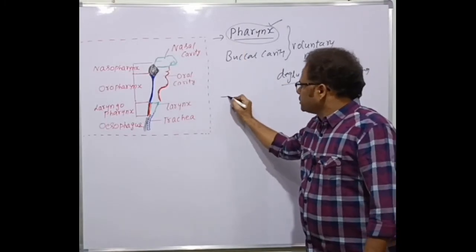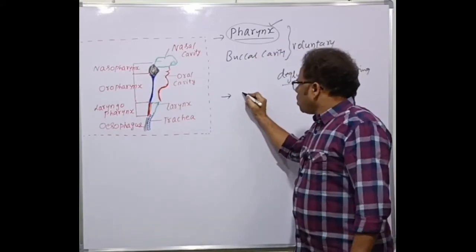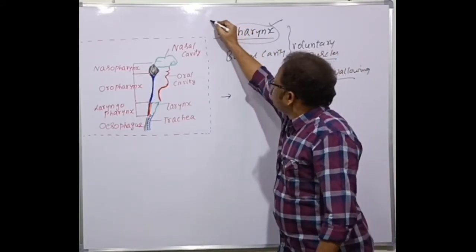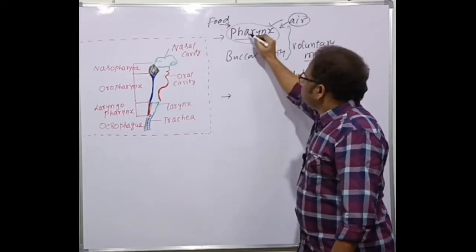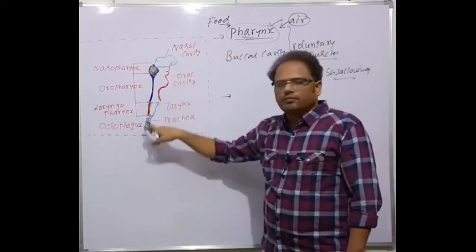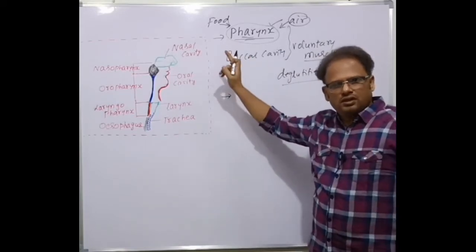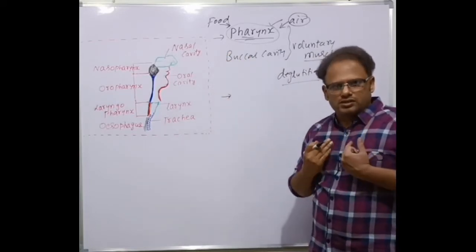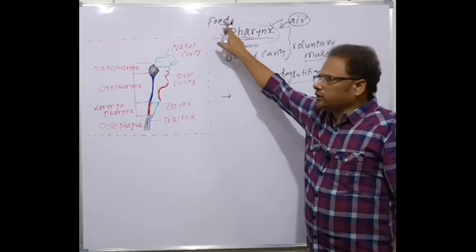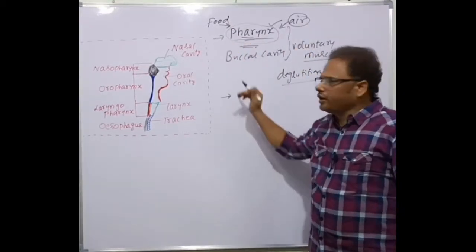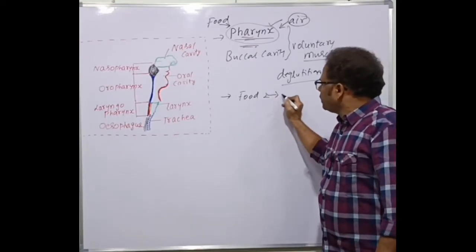The next point is that the pharynx is a common passage for the food and the air. It's both a food passage and an air passage. We take oxygen in, give out carbon dioxide through the pharynx, and take food through the pharynx. So it is a common structure which connects the digestive system and the respiratory system. That's the second point to remember.